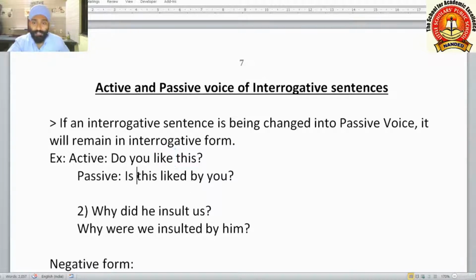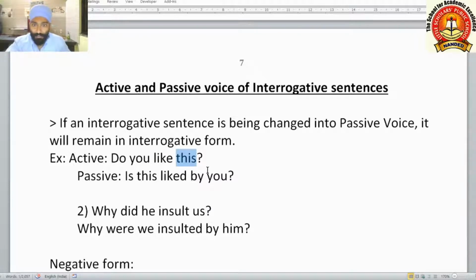So what will be its passive form? Is this liked by you? How have we converted this now? If you are able to identify the subject, verb and object in the active sentence, you can convert it into passive very easily. Let us see the subject, verb and object here. Do is the helping verb here, you is the subject, like is the main verb, and this is the object here.